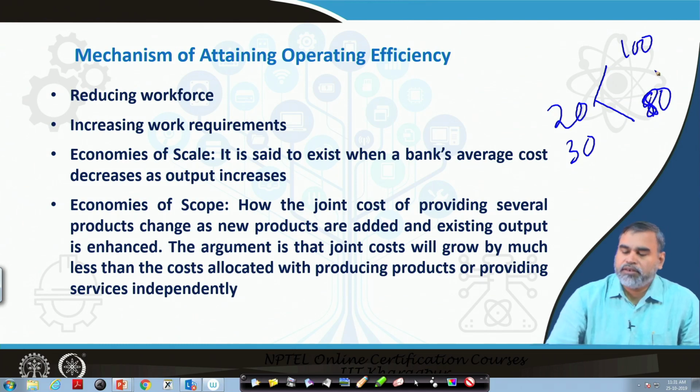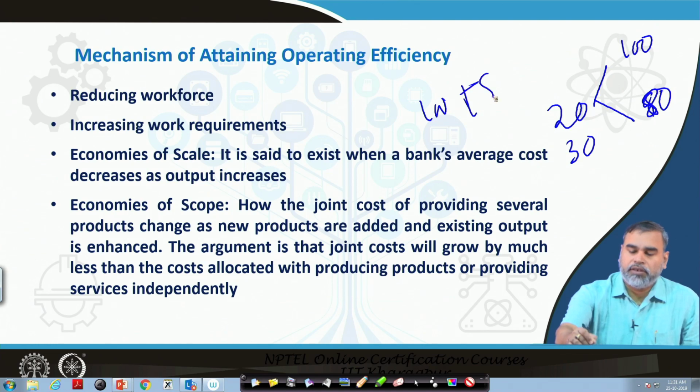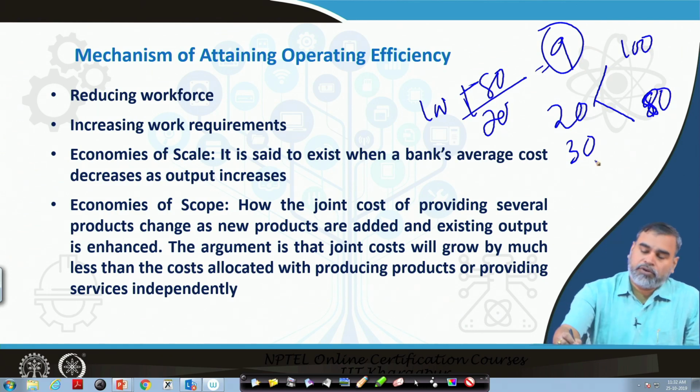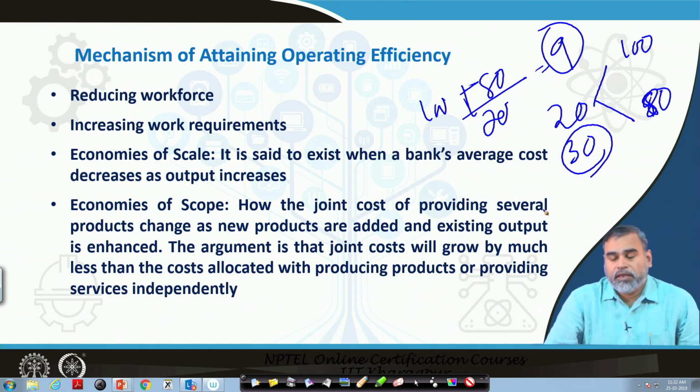So, in that case, the per unit cost is 100 plus 80 divided by 20, that is 9 rupees. So, they are incurring 9 rupees, but if there is still spare capacity utilization, they can increase the total quantity to 30.